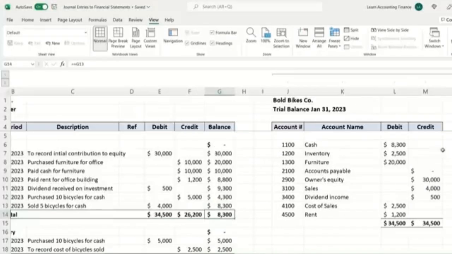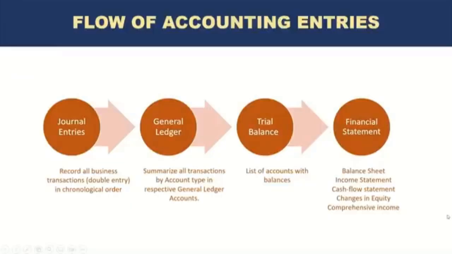Now, this trial balance is a very important report. From this report, we prepare financial statements. The financial statements include the balance sheet, income statement, also known as profit and loss statement, cash flow statement, changes in equity, and comprehensive income. We will take a look at balance sheet, income statement, and cash flow from the entries that we have learned so far, and changes in equity and comprehensive income are two other statements which we will look at a little later.